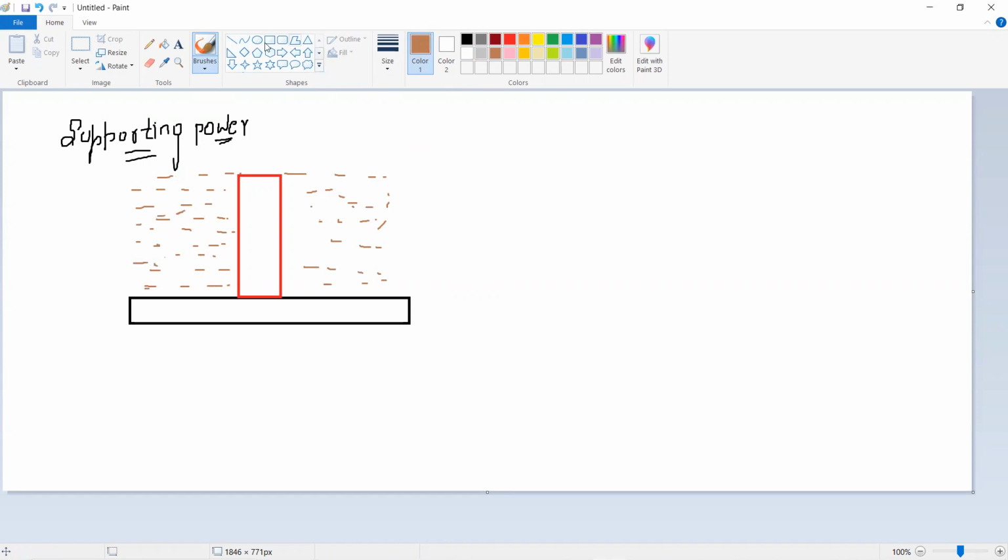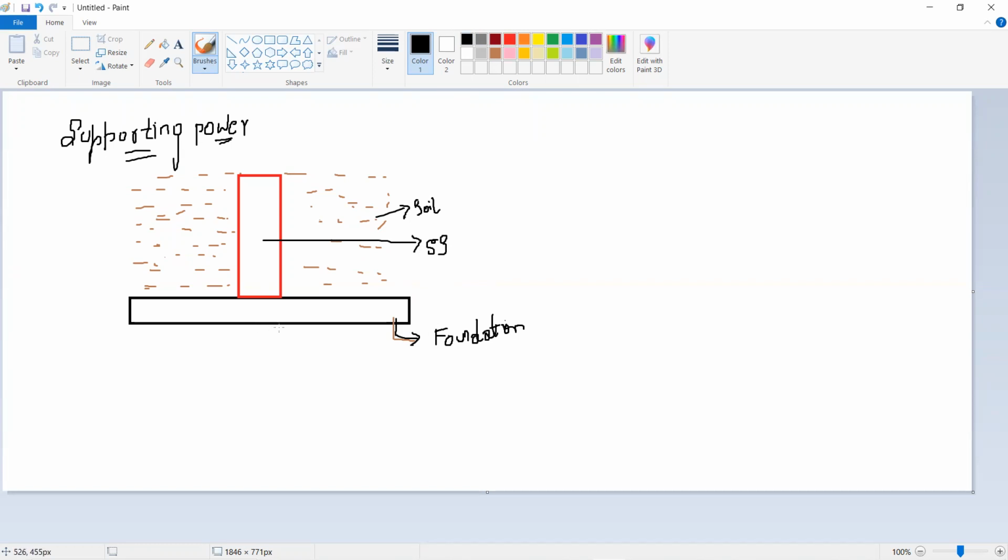Okay, so let us call these terms like this. This is foundation, and this you can consider as column and also weight of superstructure. Let us call it as SS. And this is soil supported on the foundation, correct? This is soil supported on the foundation.